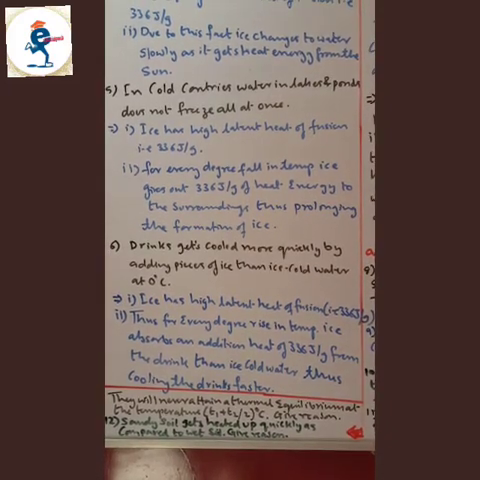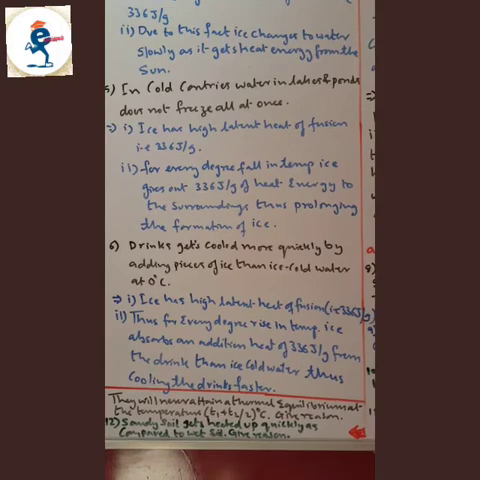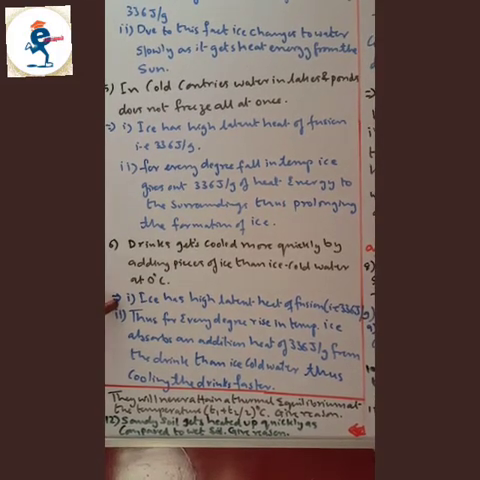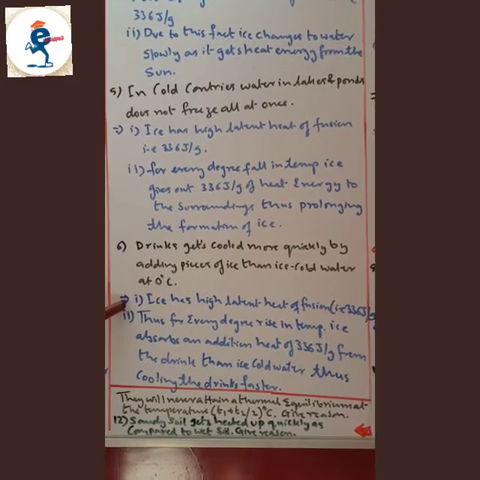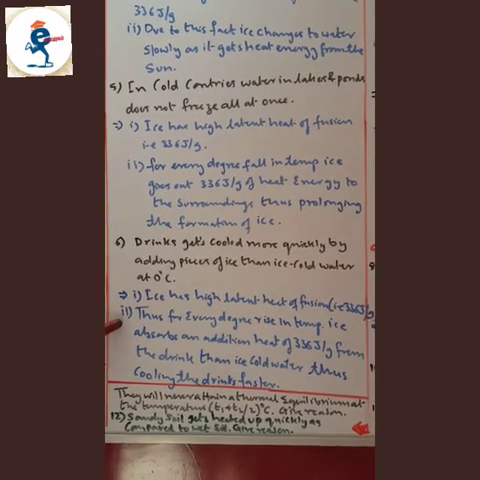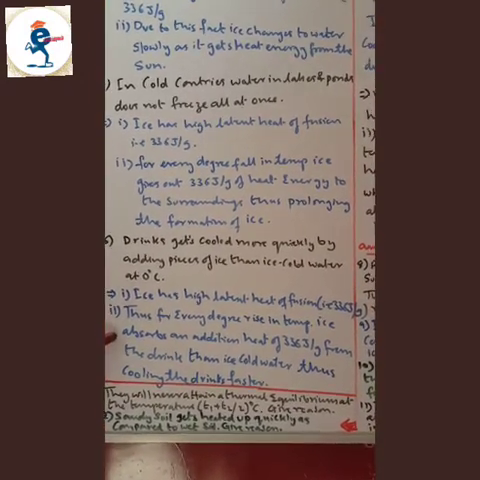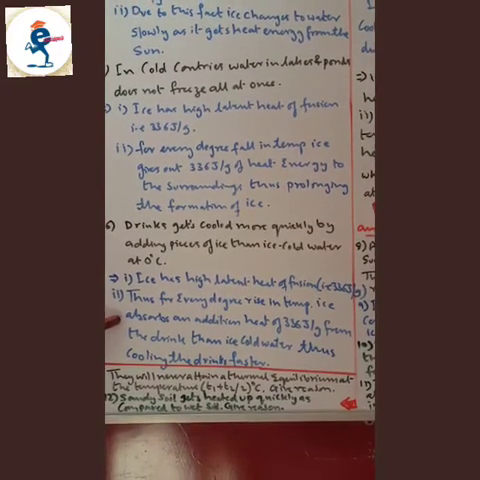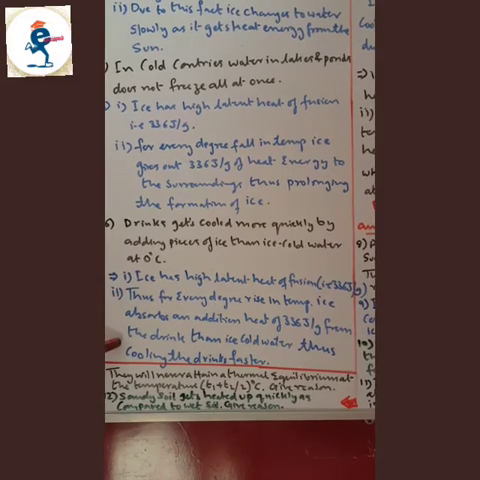Drinks get cooled more quickly by adding pieces of ice than ice cold water at 0 degrees Celsius. Ice has high latent heat of fusion, that is 336 joules per gram. Thus, for every degree rise in temperature, ice absorbs an additional heat of 336 joules per gram from the drink, than ice cold water, thus cooling the drink faster.